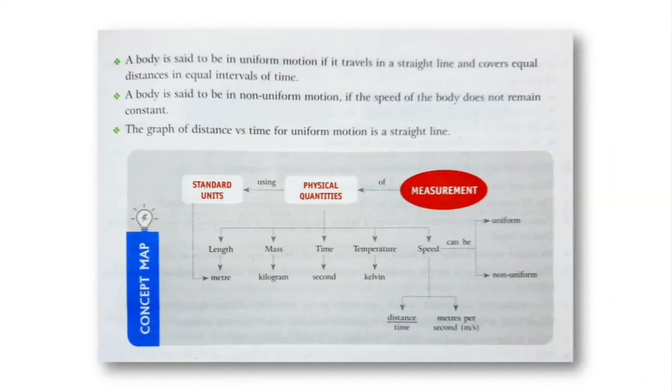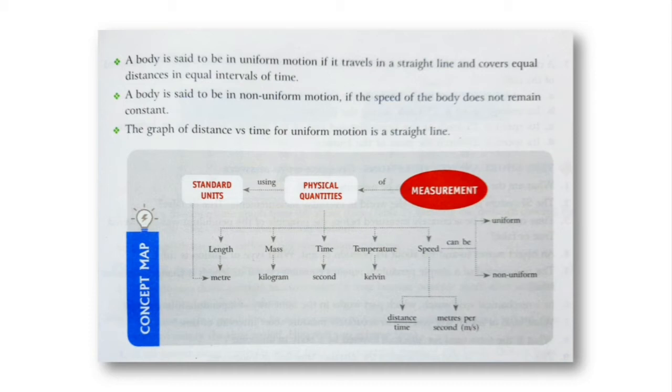Next point, a body is said to be in uniform motion if it travels in a straight line and covers equal distance in equal interval of time. मतलब एक दिए गए इंटरवल में टाइम के अगर सेम डिस्टेंस ट्रैवल हो रहा है, then it is uniform motion. Otherwise it is non-uniform motion. If it is not covering equal distance in equal interval of time, if it is covering unequal distance, then it is a non-uniform motion.